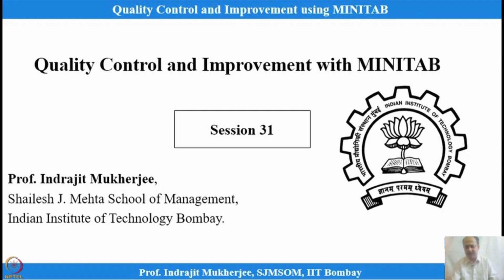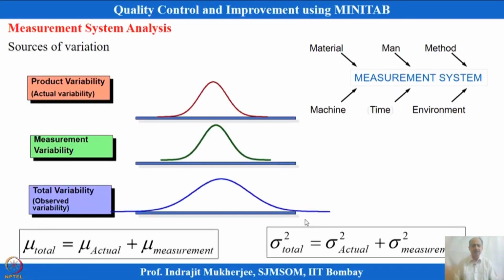If the instrument is correct, everything will be correct. Otherwise, process capability and design of experiments have no meaning if the instrument is incorrect and gives readings which are not close to the true readings. So, to ensure that the instrument is correct, we need to understand one important topic, which is known as measurement system analysis.